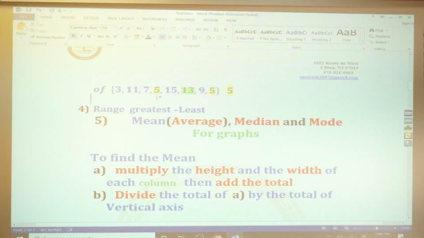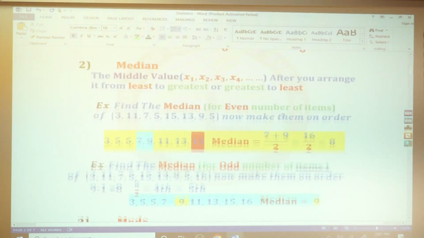And the least is 3. Then you take 13 minus 3 equals 10. Okay, that's easy.